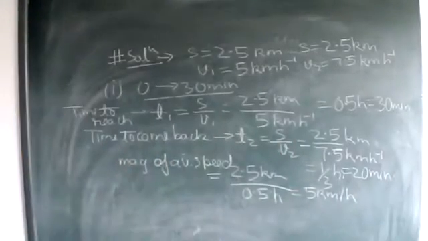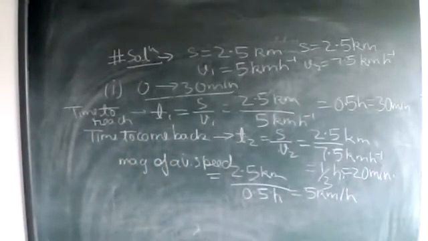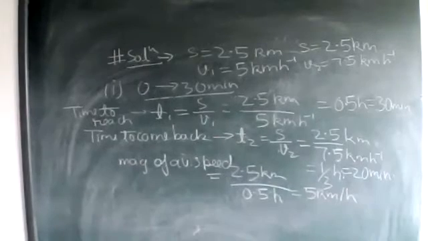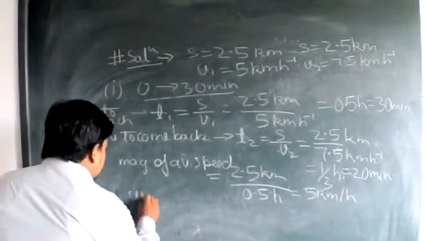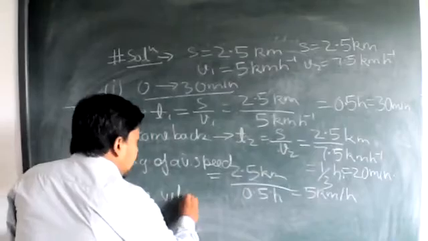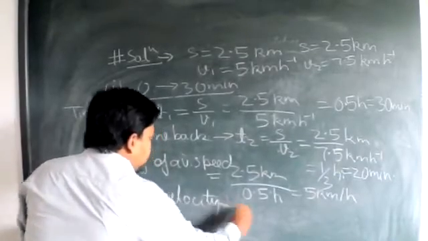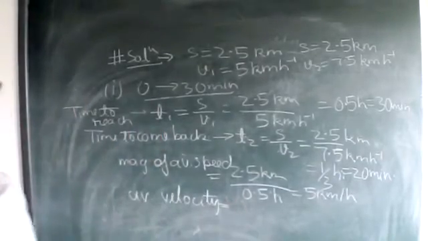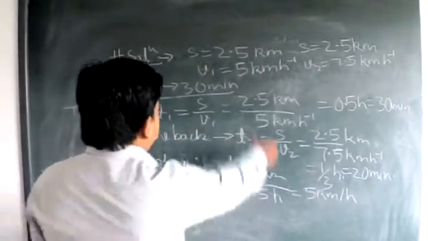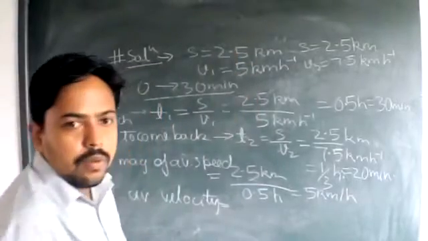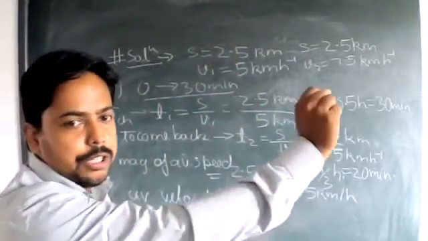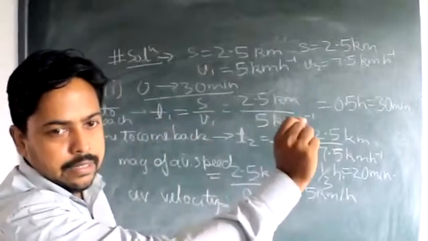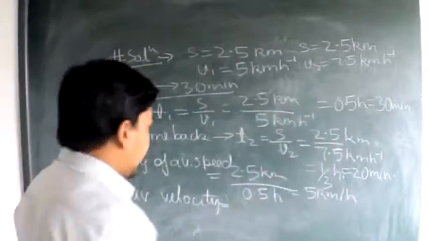Similarly, if we have been asked to calculate the average velocity, then what will the average velocity be? Average velocity is equal to displacement upon time. So displacement is how much? Whatever the distance is, that will be the displacement, because the path he is taking is a straight line.